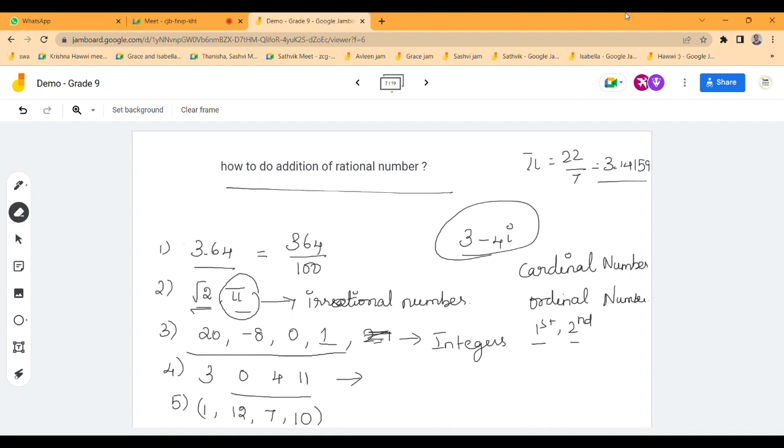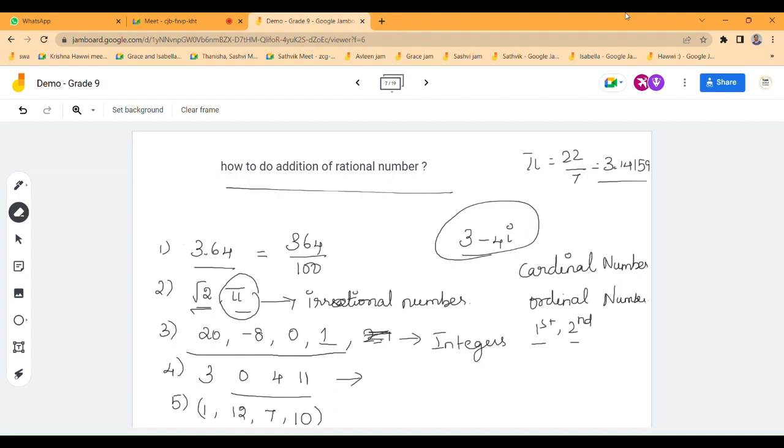You are representing a number, but not simply as number 7, 5. Not like that. You are representing that number with the position. First number, second number, third. In this way, you are representing. That is also a number, but you are representing it in the name of position.